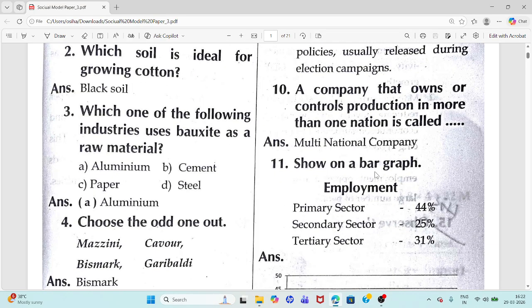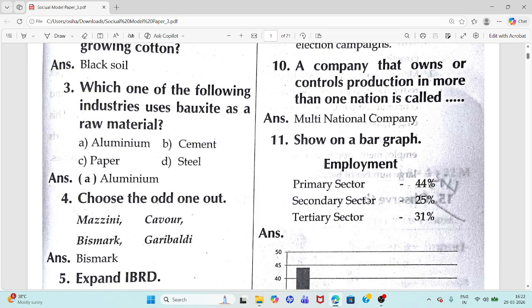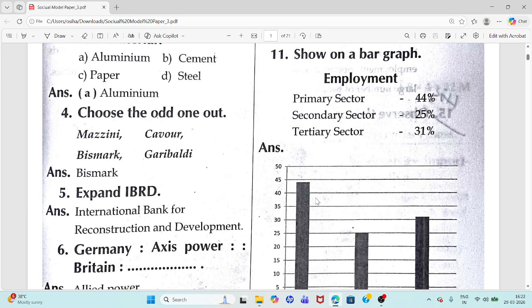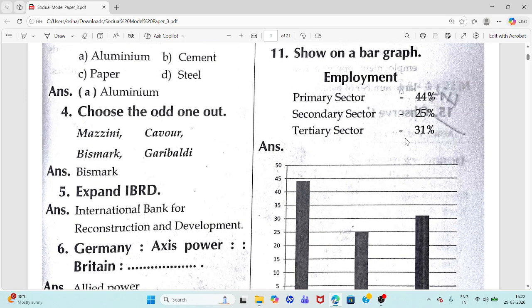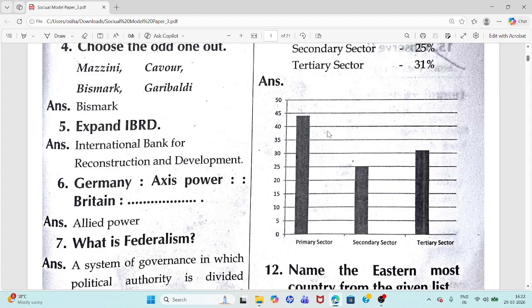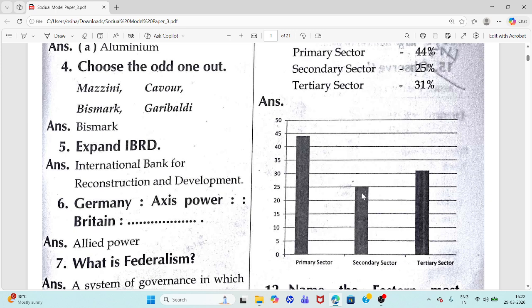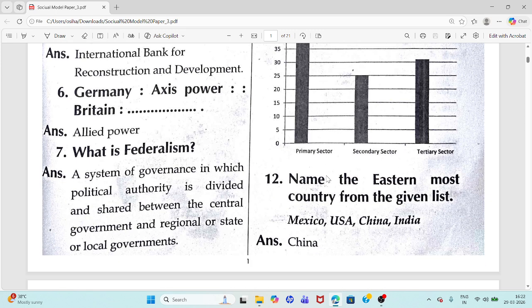11th question. Show on a bar graph employment. Primary sector 44%, secondary sector 25%, tertiary sector 31%. You have to draw a bar graph and indicate all these things. So you can see here primary sector, secondary sector, tertiary sector. Okay, you have to indicate like this.